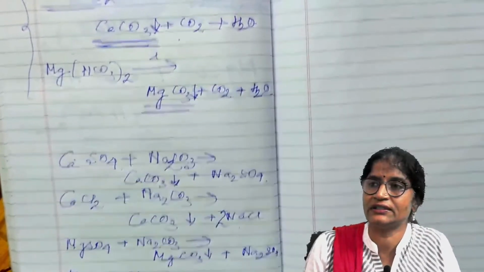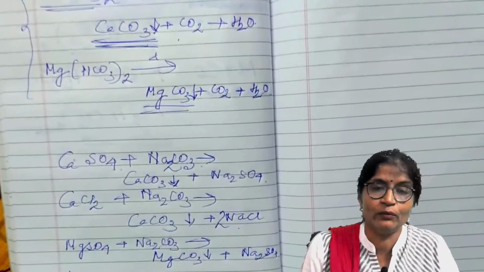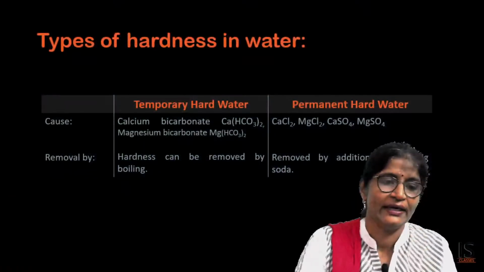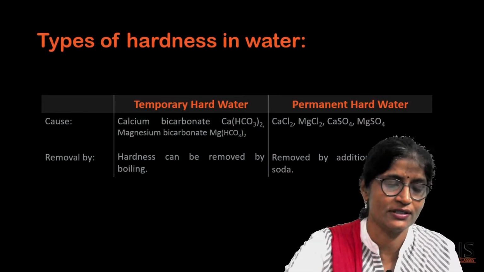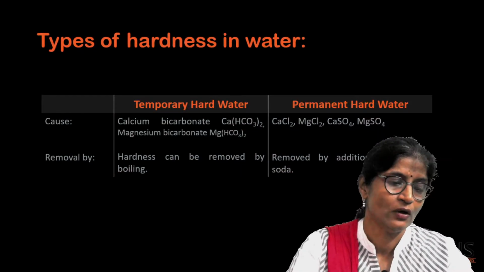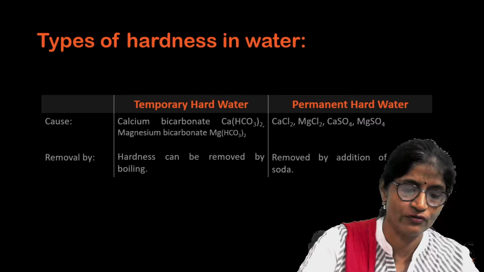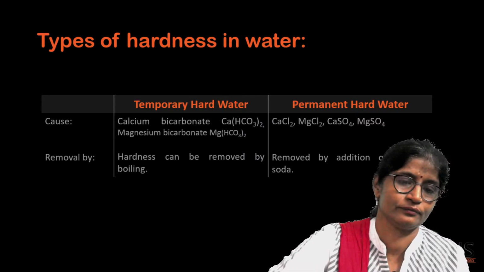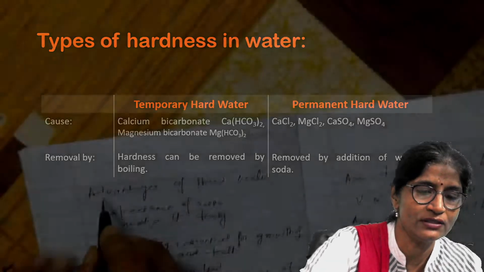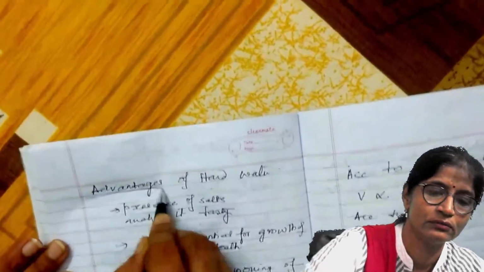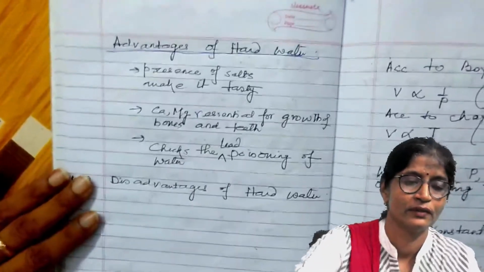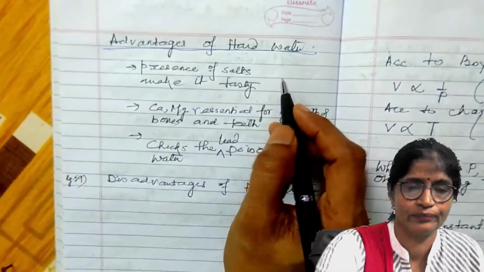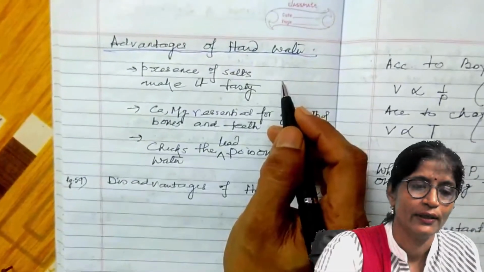Now next we will discuss the advantages and disadvantages of hard water. First, the advantages. We know that hard water contains many salts, calcium salt and magnesium salt.